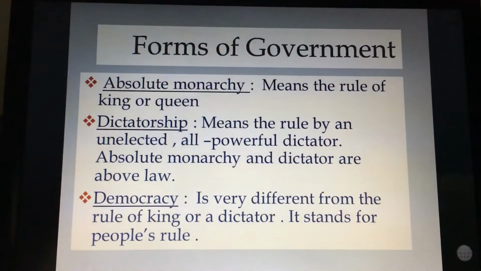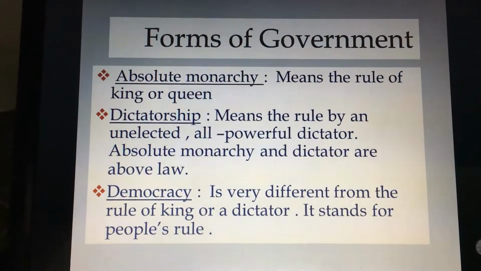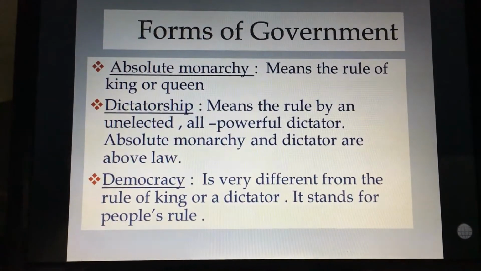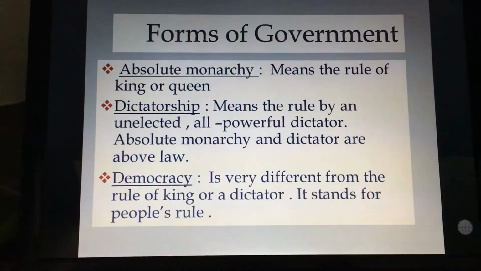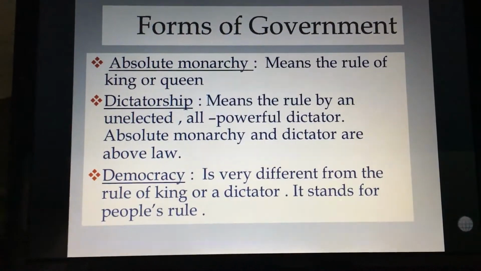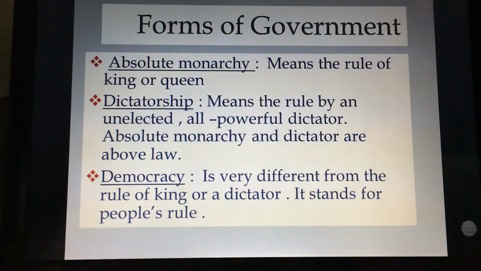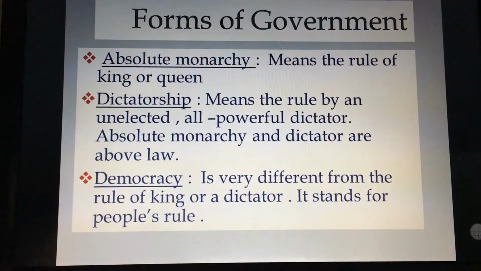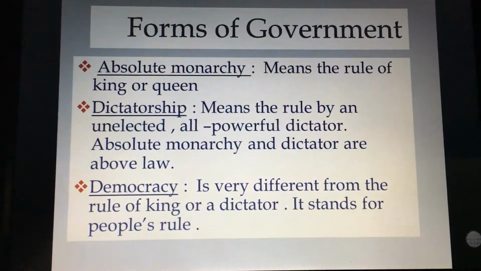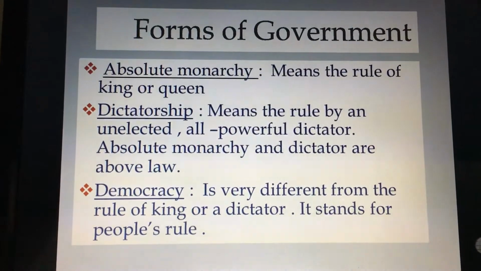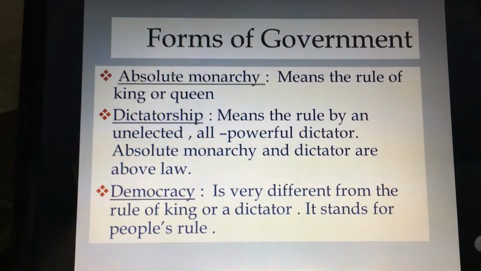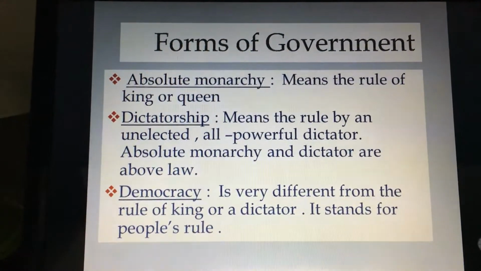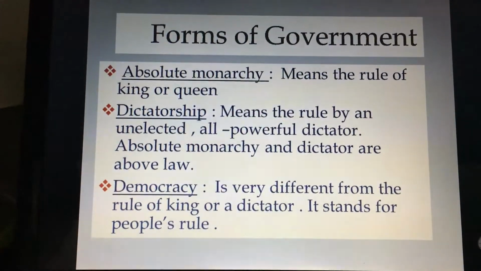Moving further is forms of government. There are different forms of government. Absolute monarchy means the rule of a king or queen. In earlier times in India as well, we had the rule of kings and queens, and the rules made by a king or queen are beyond law and nobody can challenge their decisions. Next is dictatorship, meaning the rule by an unelected all-powerful dictator. Absolute monarchs and dictators are above law and they are not at all accountable to the people of their country.